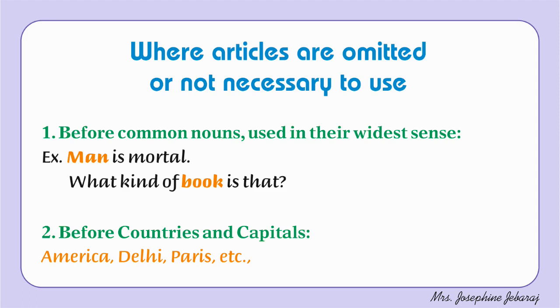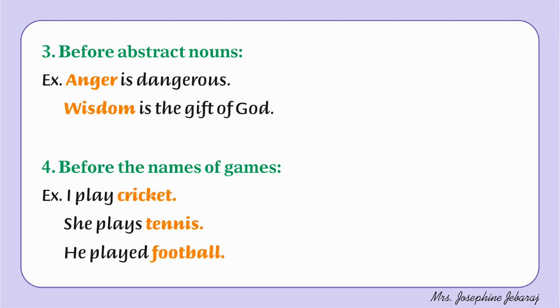Number 2. Before countries and capitals like America, India, Delhi, Paris, New York, like that. Number 3. Before abstract nouns. Example, anger is dangerous. Anger is an abstract noun, not necessary to use articles before that. Wisdom is the gift of God. Wisdom, an abstract noun, so no need to use articles.